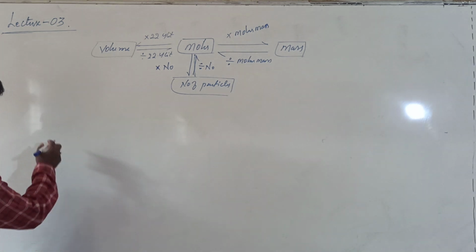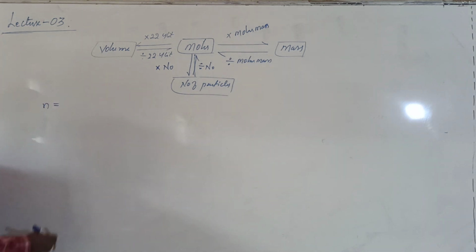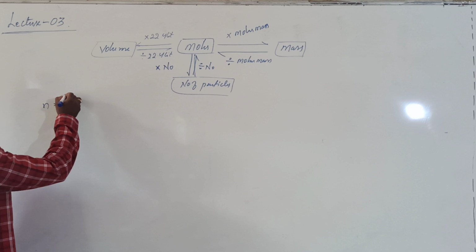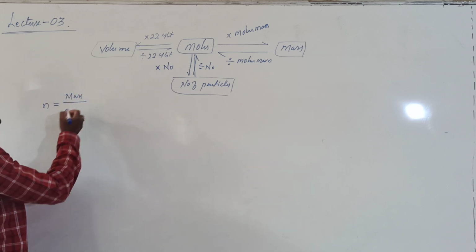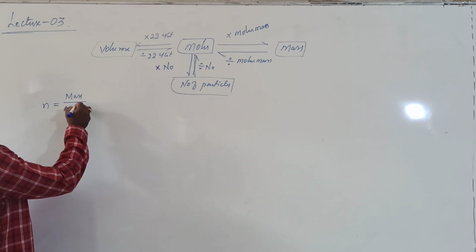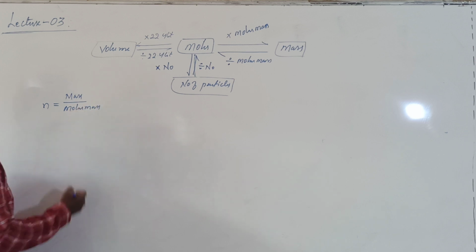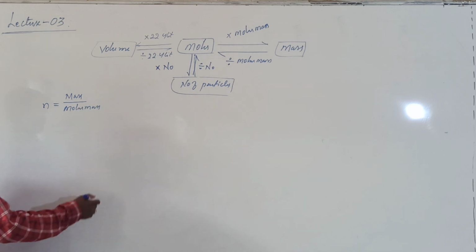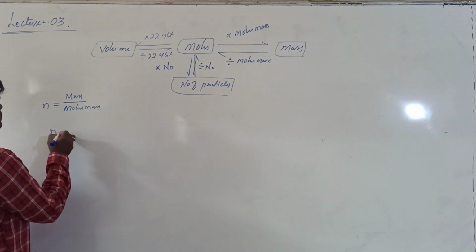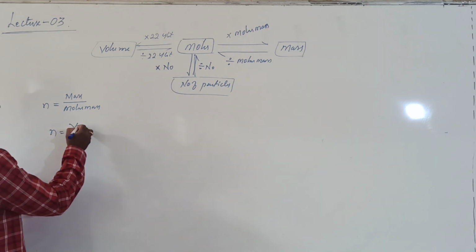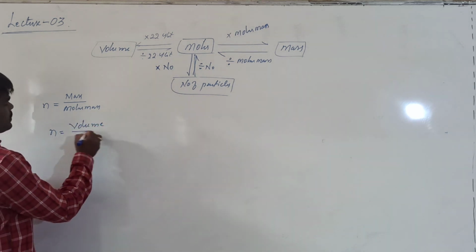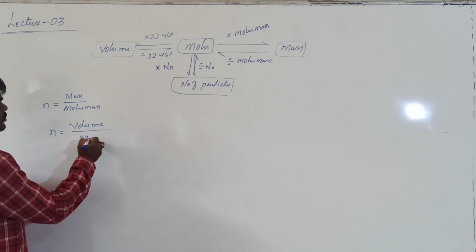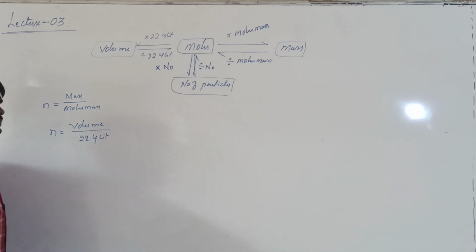So what is meant by this? Here, if you want to determine the formulas for number of moles, it can be given as mass upon molar mass or gram molar mass or gram atomic mass, or it can also be found out from the volume, which you have to divide by 22.4 liters. Alright?